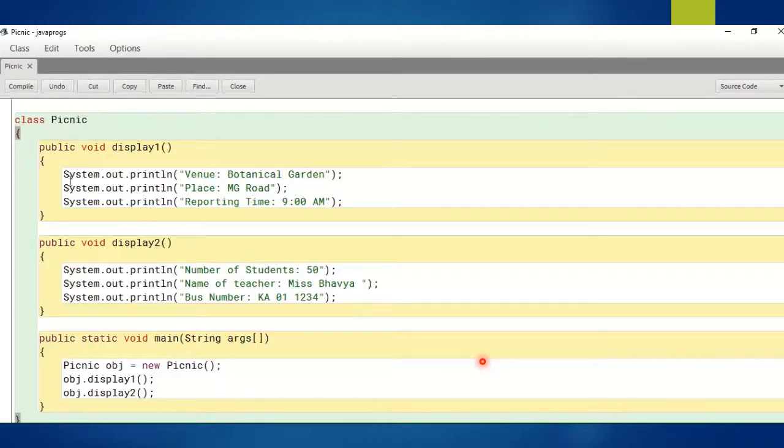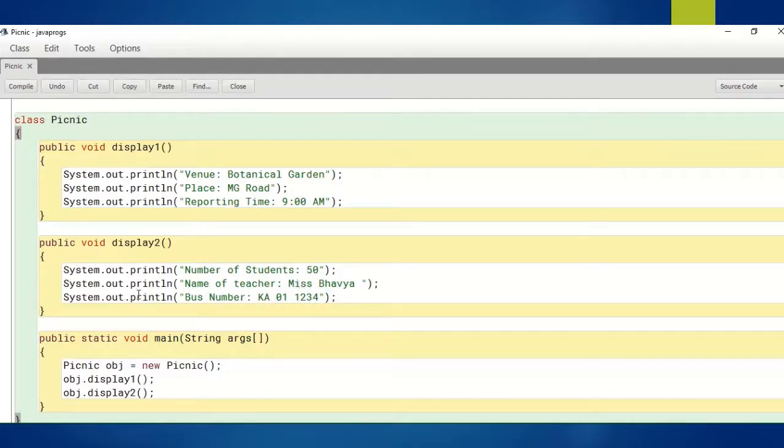So by using the output statements, we have written venue is botanical garden, and in the second output statement we have written place is MG Road, and in the third output statement we have written the reporting time is 9 AM. So according to the question, we have made this display 1 method. In the display 2 method we have written System.out.println number of students 50, name of the teacher Miss Bhavya, and bus number KA011234. According to the question, we have used these three output statements in order to display these details.